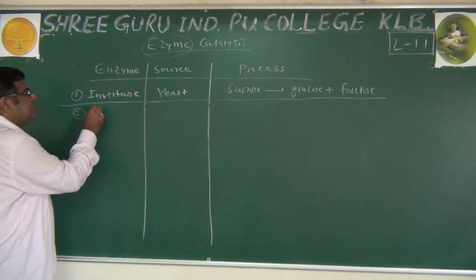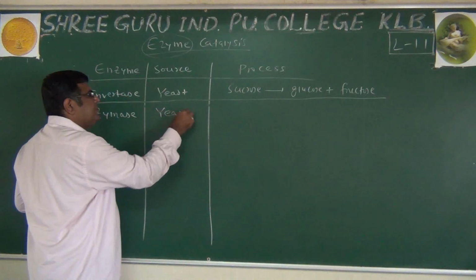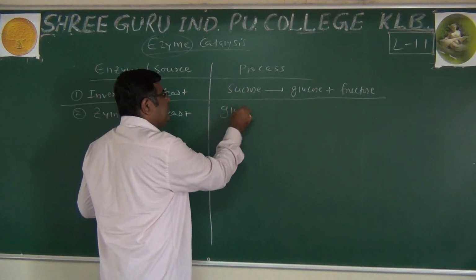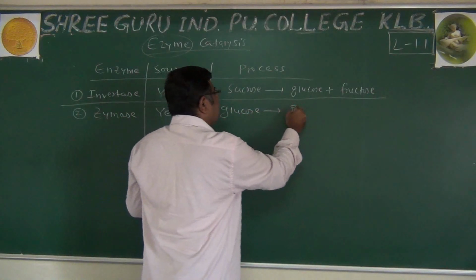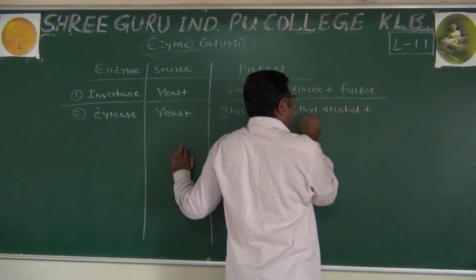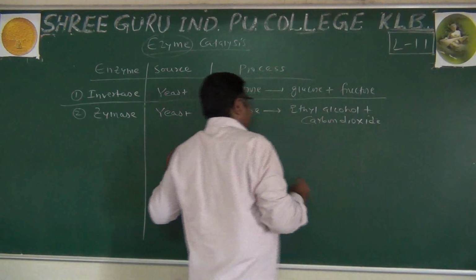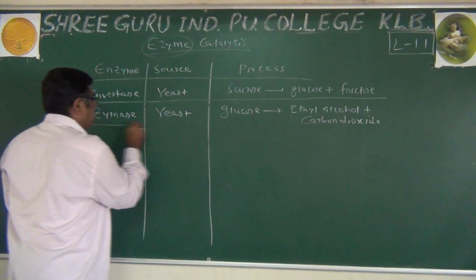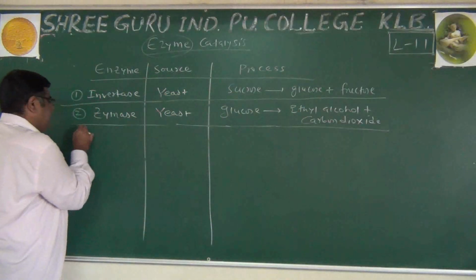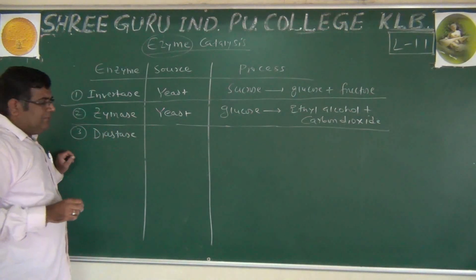Another example is zymase. The source is again yeast, and zymase is very important in the conversion of glucose to ethyl alcohol, and along with that it forms carbon dioxide. This is the second example. The third one is diastase.